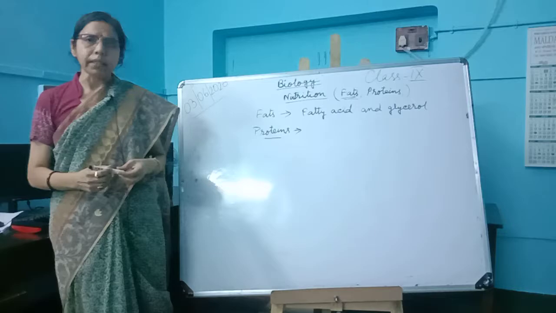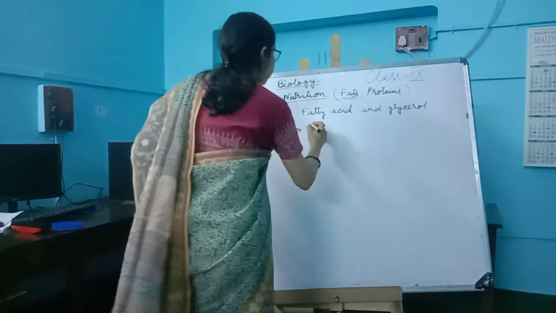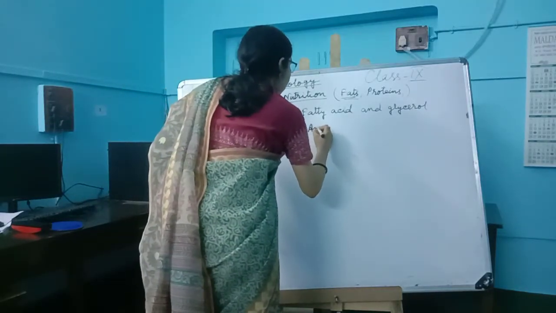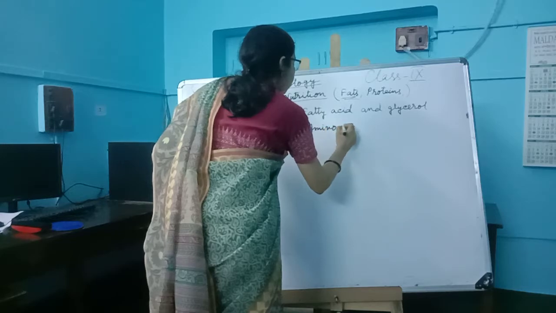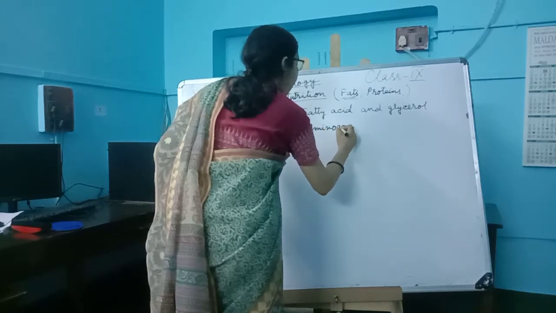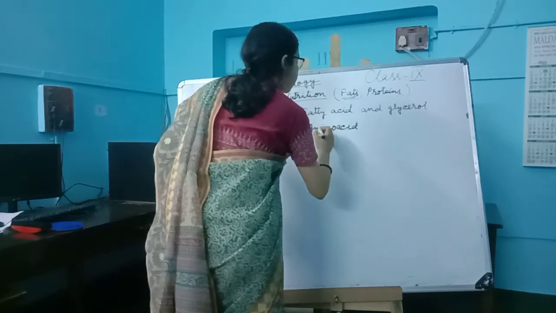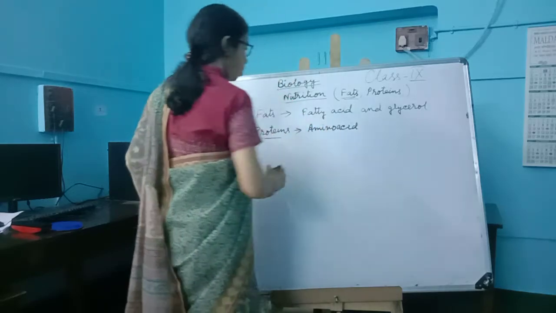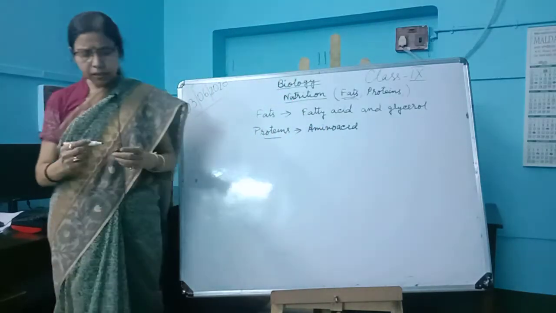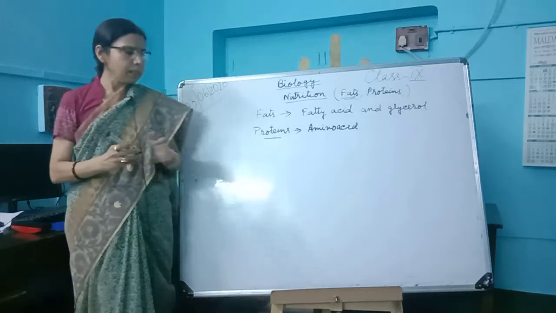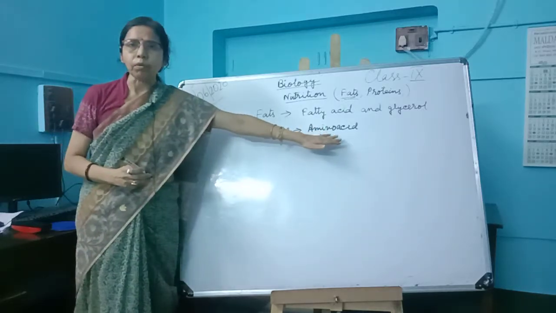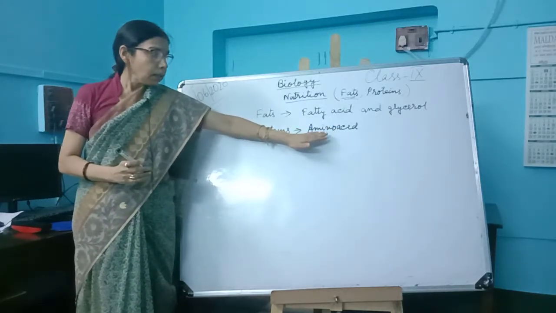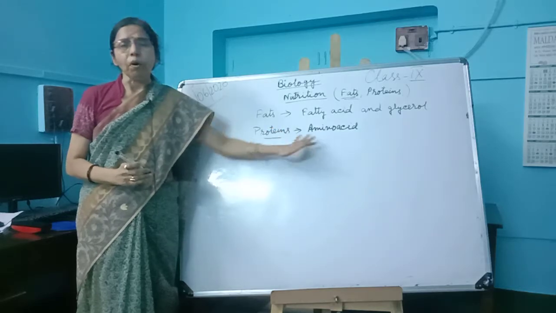Protein is converted into its unit, known as amino acid. This is the simpler form of the protein. There are different types of amino acids, but ultimately proteins convert into amino acids, the simplest form of the protein.